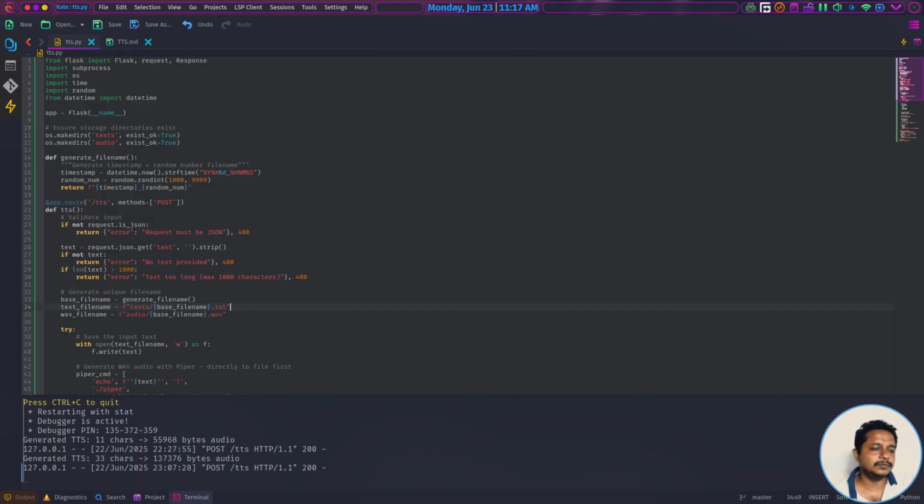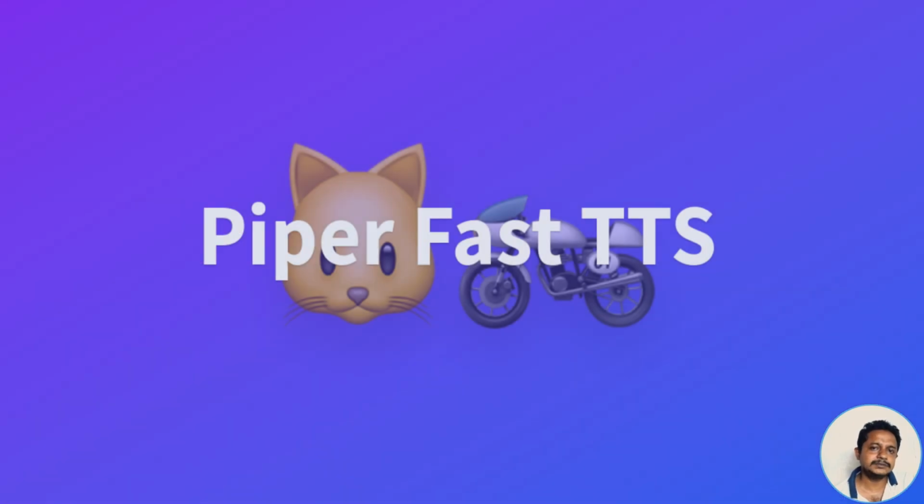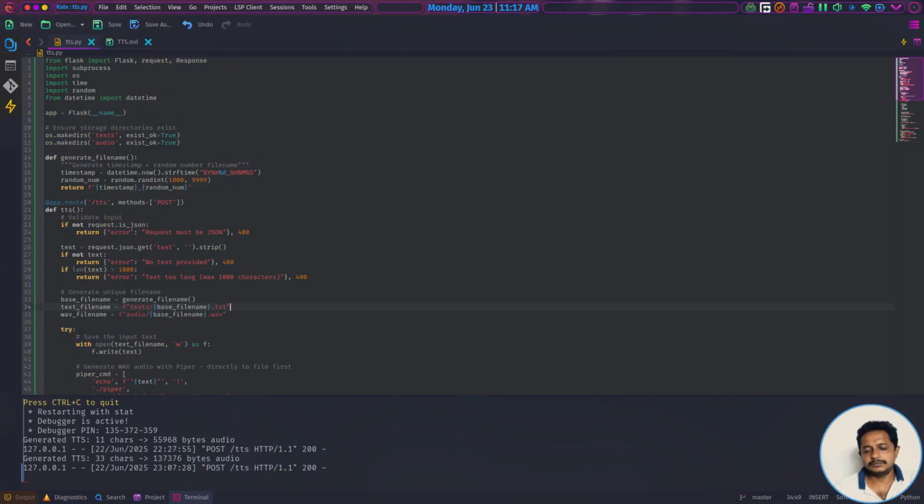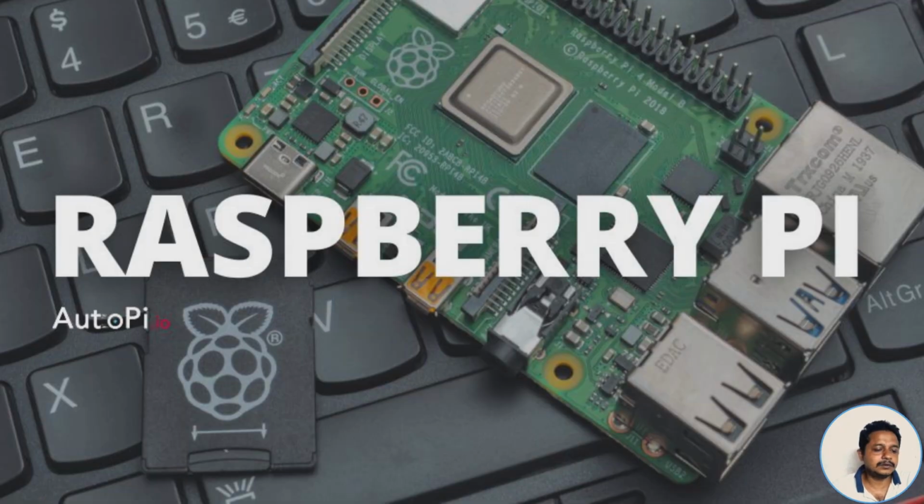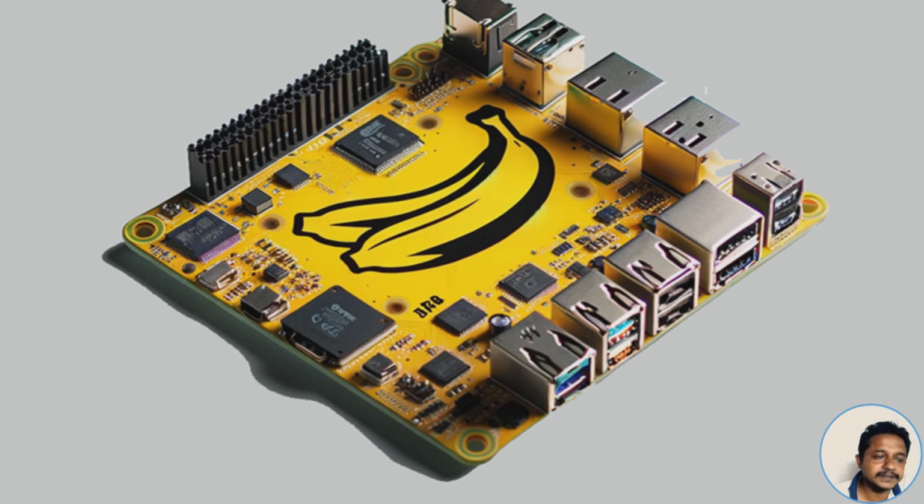So for now, my best choice is Piper because it consumes very little CPU to process data, and right now it has multiple language support. It even runs on Raspberry Pi, not only the updated ones, it even successfully runs on a 6-year-old Raspberry Pi or its equivalent Banana Pi or various types of devices.